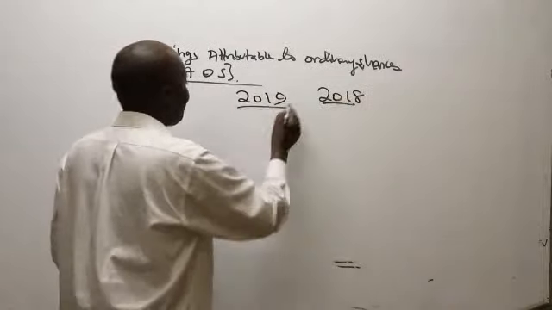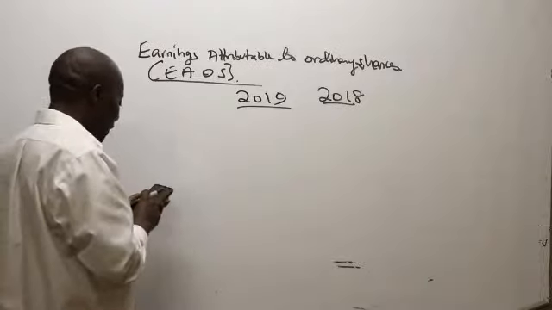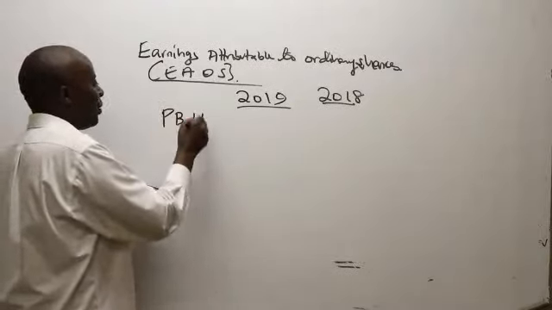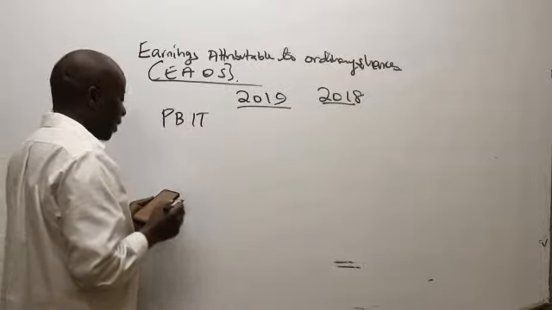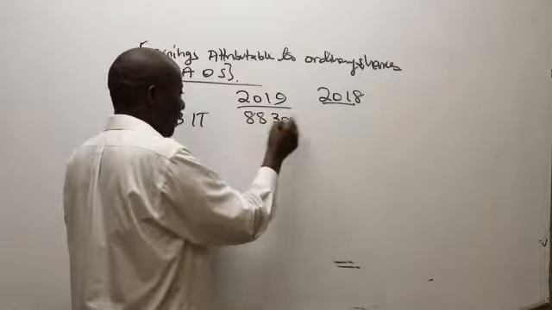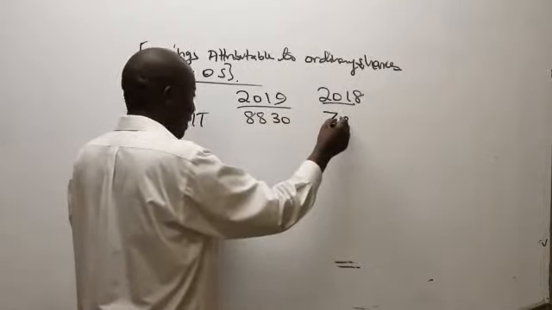We can see there we have the PBIT, profit before interest and tax. So here I have 88,30 and 70,12.